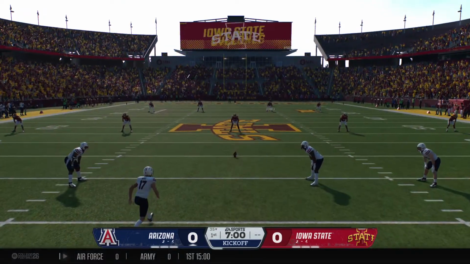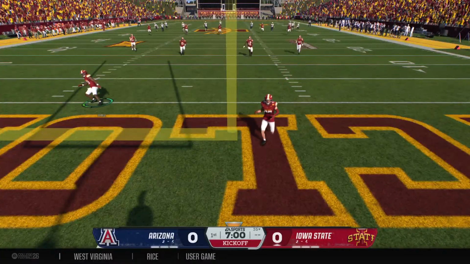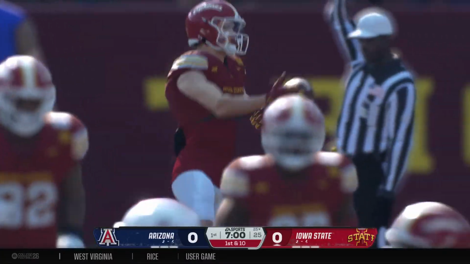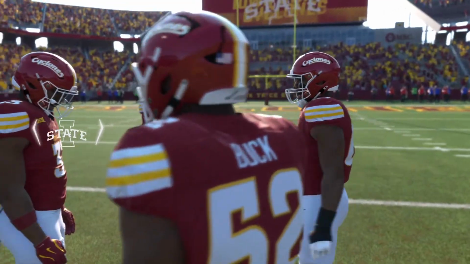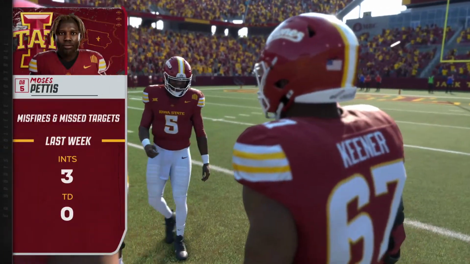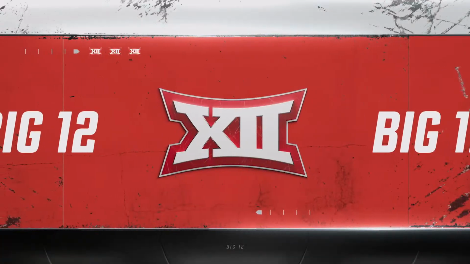Arizona will kick off to get things underway. And it'll be a touchback. The ball will come out to the 25-yard line. The Cyclones offense will have the football first. Last week was a tape they'd rather just put right in the dumpster and forget about it.